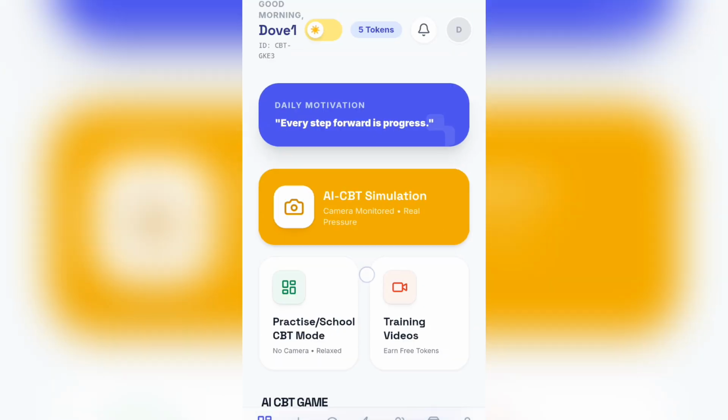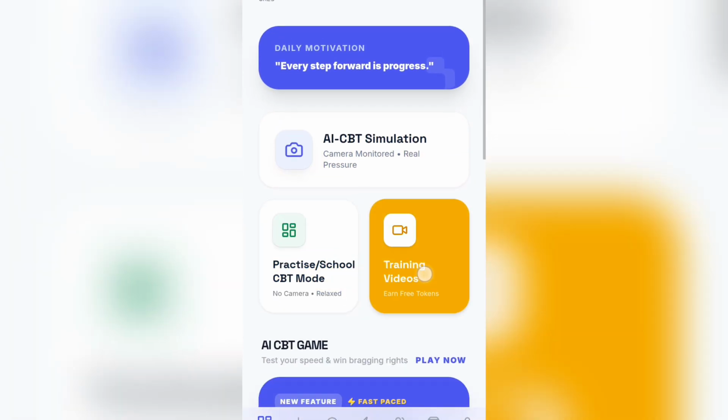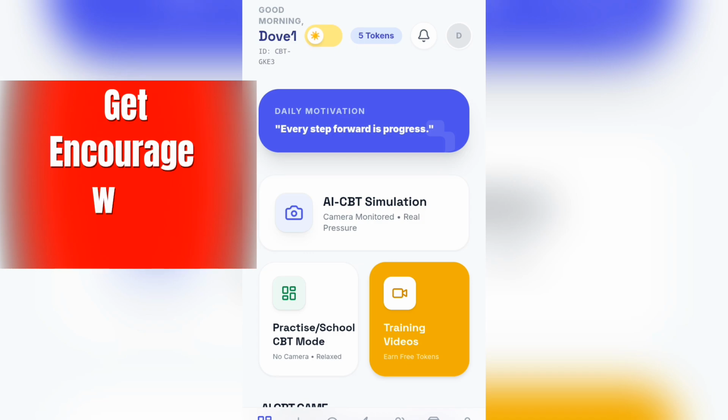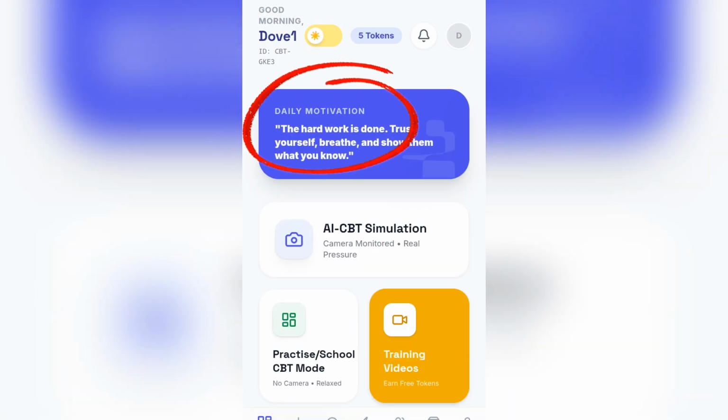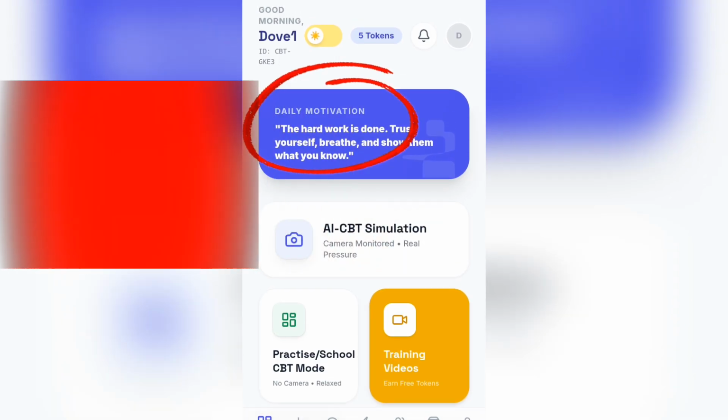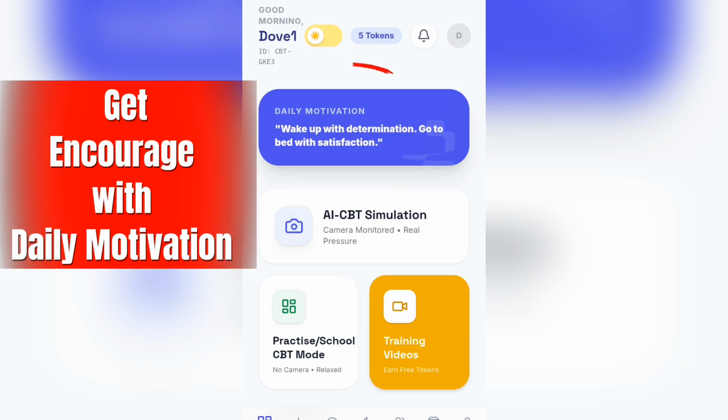Then we have the daily motivation. The daily motivation is just a motivational quote that keeps coming in order to encourage you. Every step forward is progress. The hard work is done. Trust yourself, breathe, and show them what you know. These are the daily motivational quotes, and you can be reading them every day to inspire yourself.